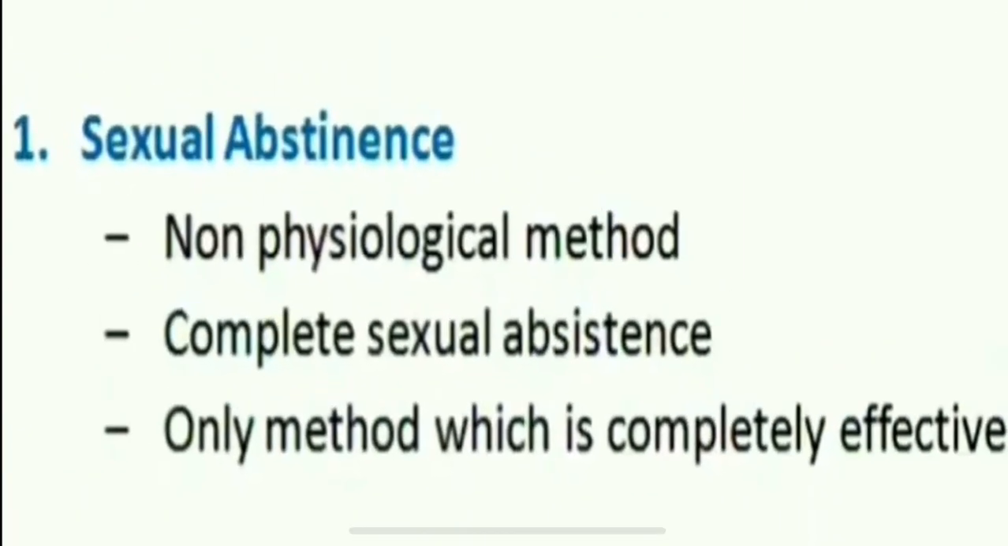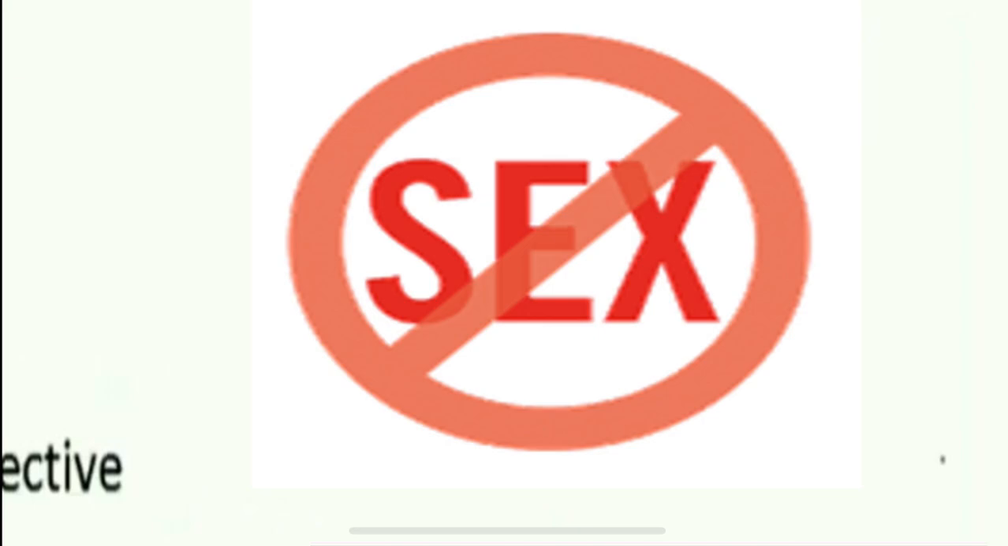Let us start with sexual abstinence. Sexual abstinence is the only method of birth control which is 100% effective. What is abstinence? It is when you restrain yourself from indulging in something. When you restrain yourself from performing sexual intercourse, there is no chance of fertilization, so it acts as a miscellaneous method of contraception.